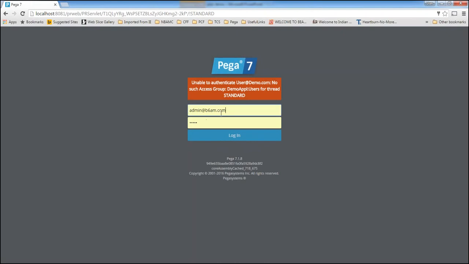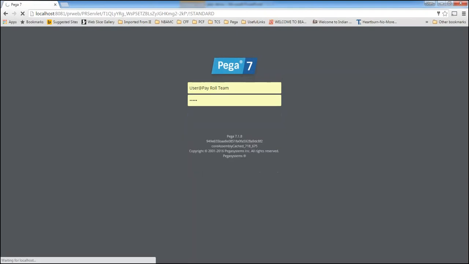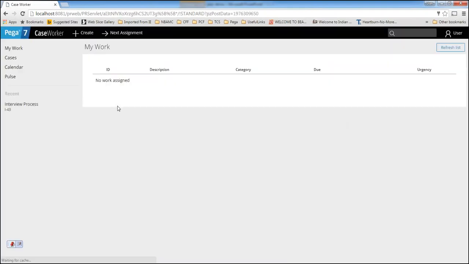Here I am able to log in to the PRPC application as an end user.